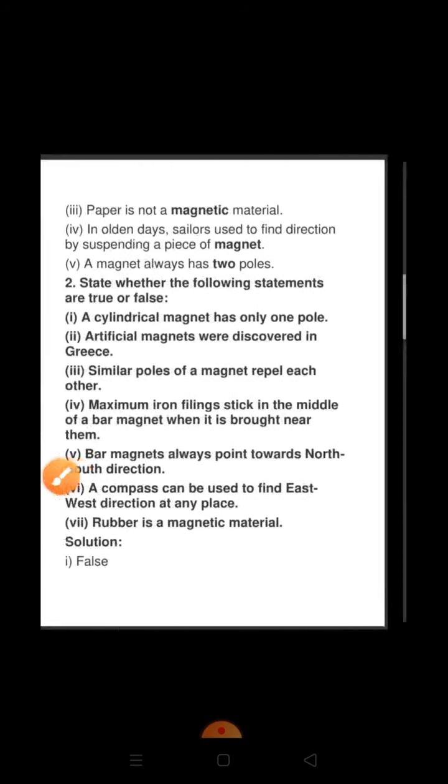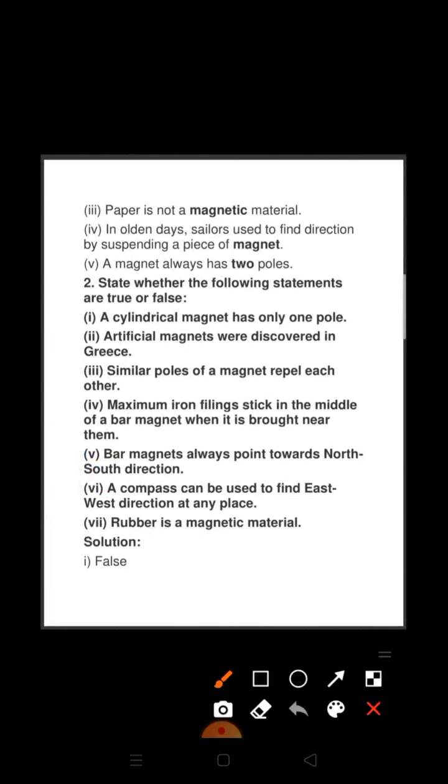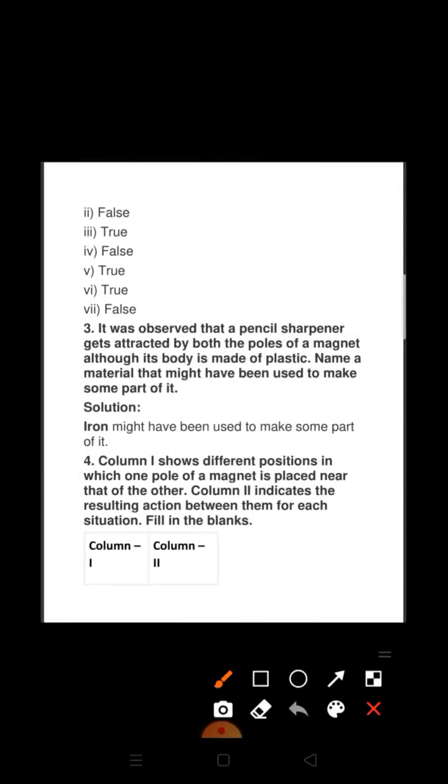Now number 3. Similar poles of a magnet repel each other. Yes, it is true. Similar poles means like poles of a magnet repel each other. Like north will repel north, south will repel south. Next, maximum iron filings stick in the middle of a bar magnet when it is brought near them. So is it true or false? The fourth one is false.